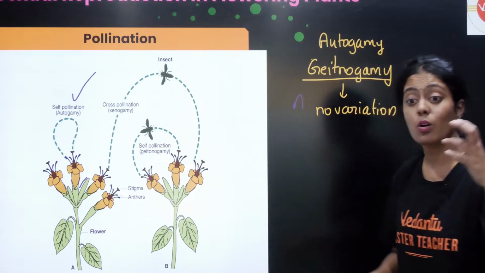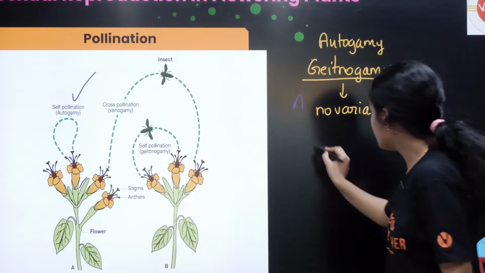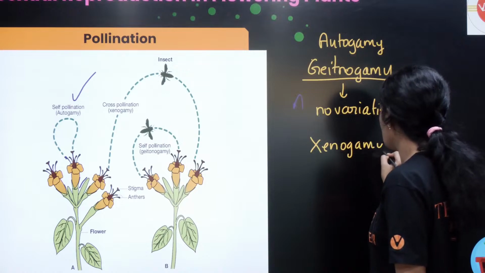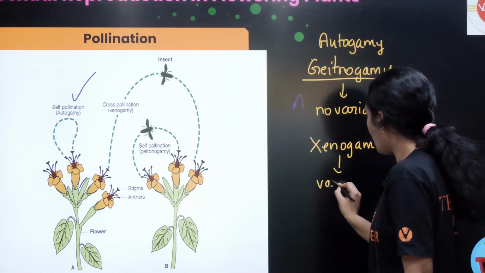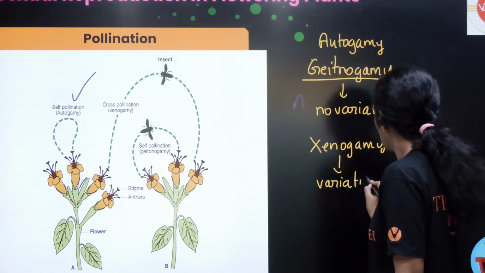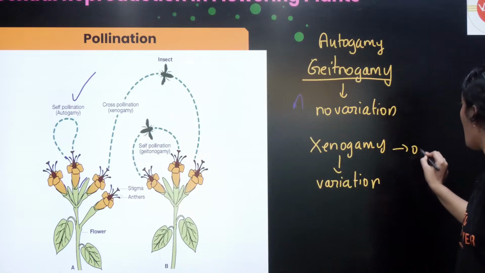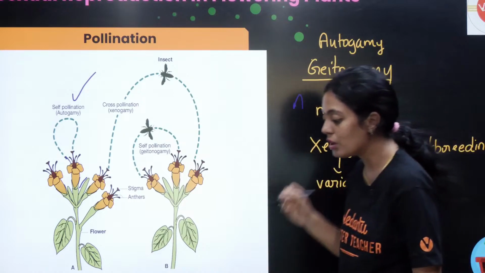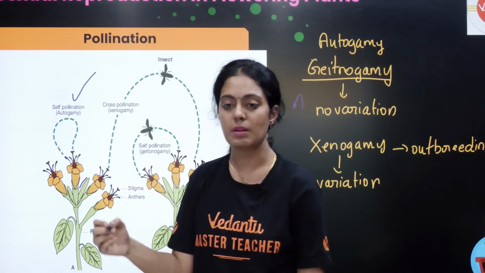Okay, these both are called inbreeding. ஆனா உங்க xenogamyல, okay, there are a lot of variation. There is a lot of scope for variation. Okay, so இதை நம்ம என்னன்னு சொல்றோம்? Outbreeding ன்னு சொல்றோம். Did everyone understand what is xenogamy, autogamy and geitonogamy?